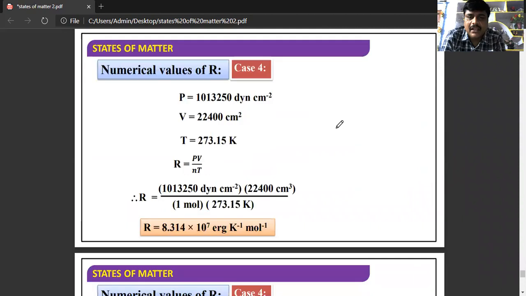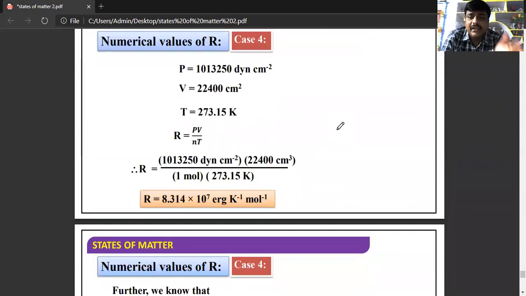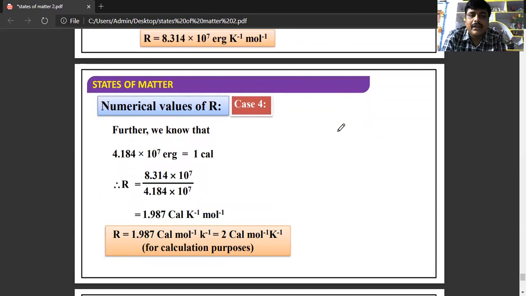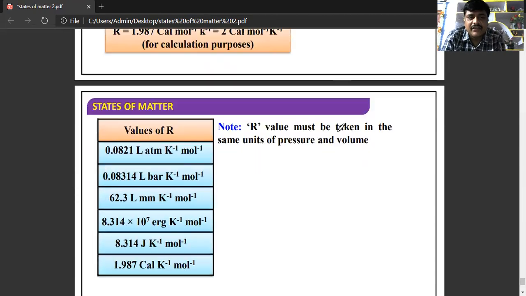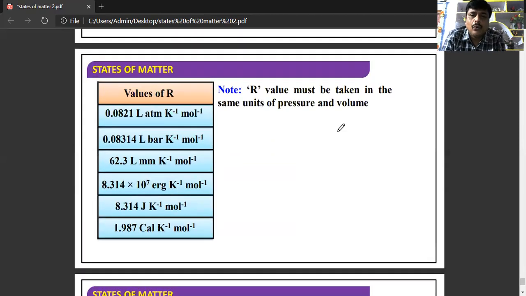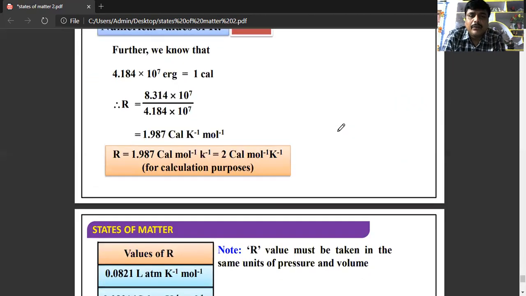If you are considering R in ergs, R is equal to 8.314 into 10 power 7 ergs per Kelvin per mole, or in the case of calories, R is equal to 1.987 calories per mole per Kelvin, which is adjusted to 2 calories. So these are the different units of R.